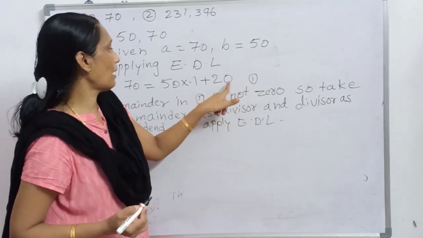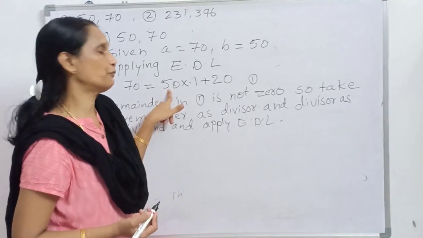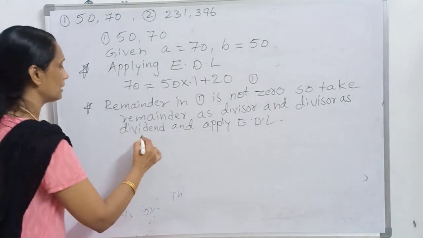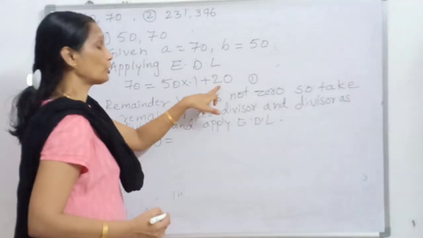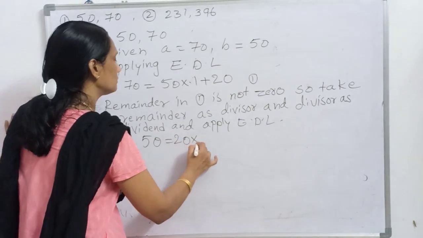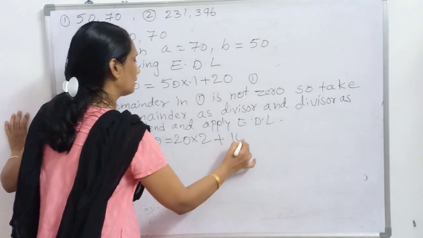Here the remainder is 20 and the divisor is 50. So you have to take 50 as the dividend. That means 50 is equal to, now the new divisor is 20, 20 into 2 plus 10.